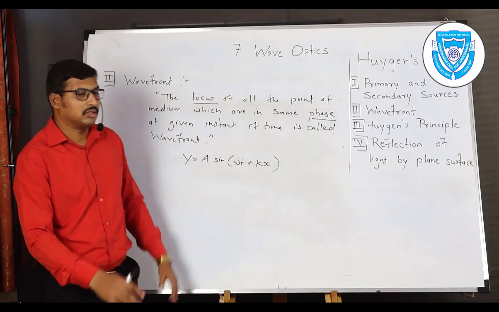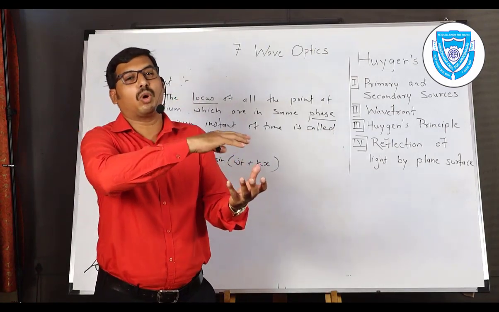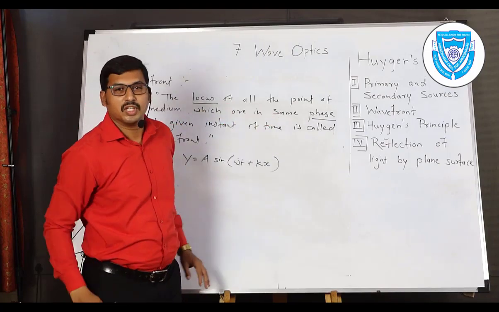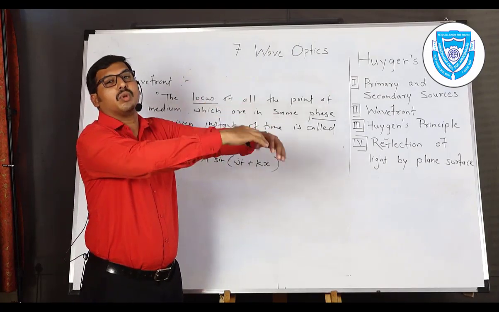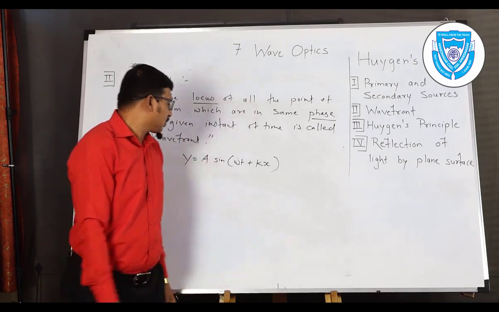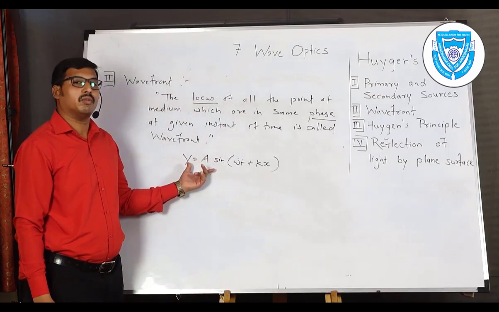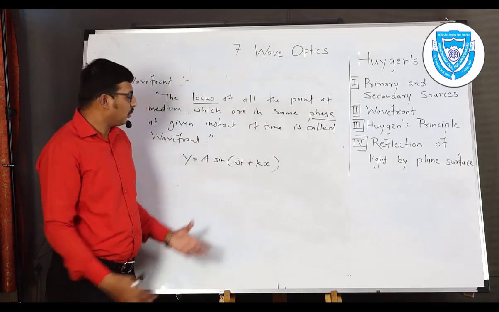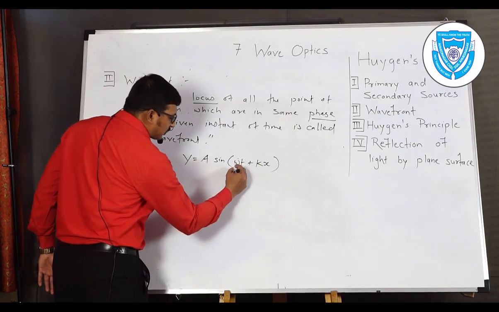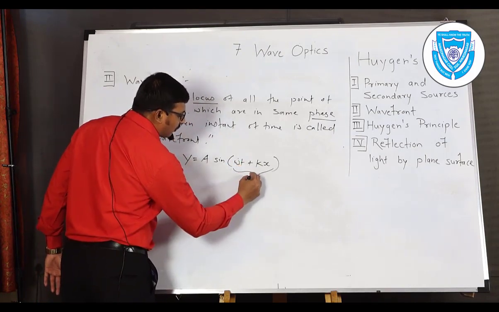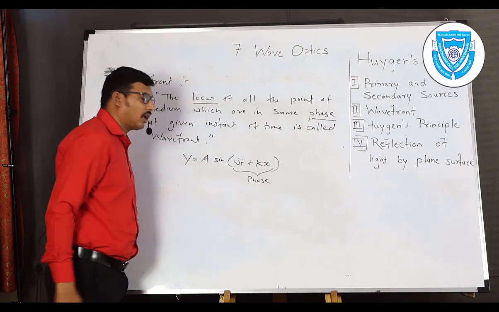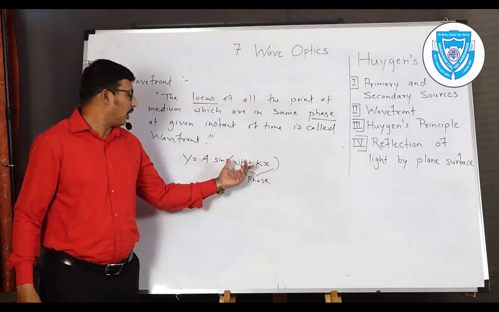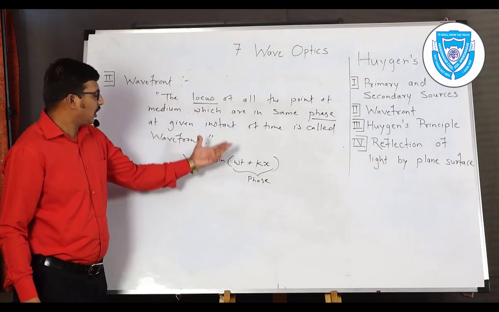So we consider an example of a stone dropped in still water. When we drop a stone in water, the surface of water gets disturbed, and we observe that a crest and trough are created on the surface of the water. That type of wave is expressed by the equation y is equal to a sine (omega t plus kx). According to the equation, this particular part is called phase. With the help of phase, we can understand the whole nature of oscillation of that particular particle. Now this is how we can explain it mathematically.